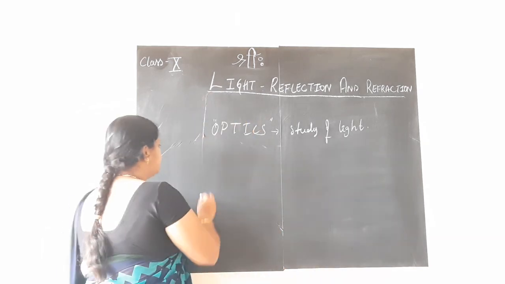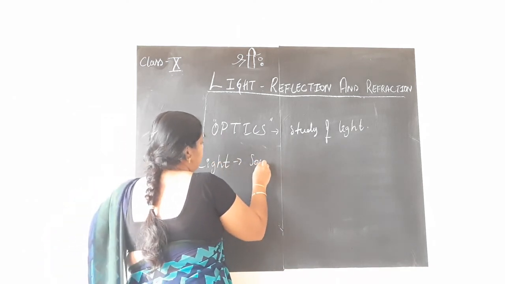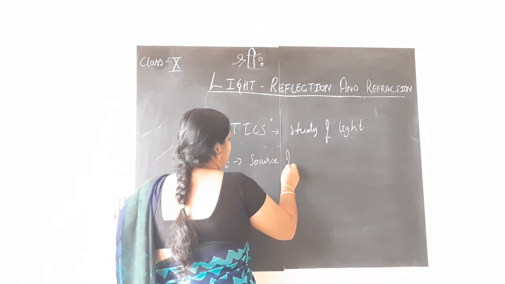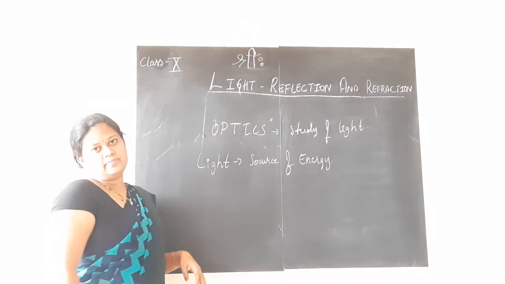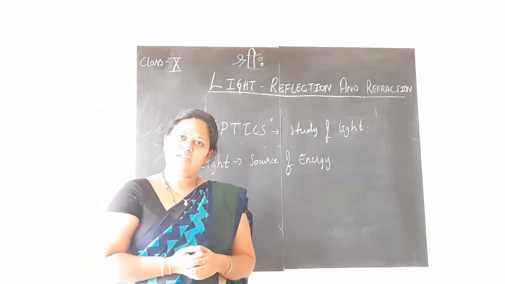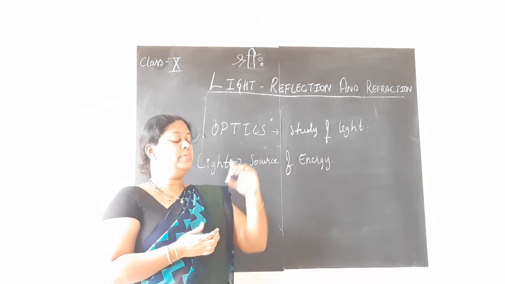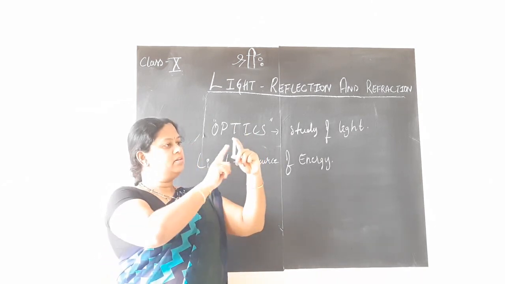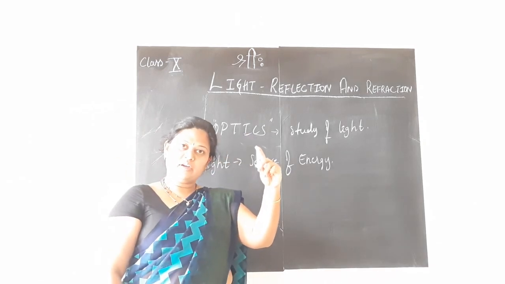So, we all know about light. What is light? We all know that it is one of the main sources of energy. Light is the source of energy. Without light, we cannot see the things around us. If I am able to see this piece of chalk, then there is some light falling on this chalk.